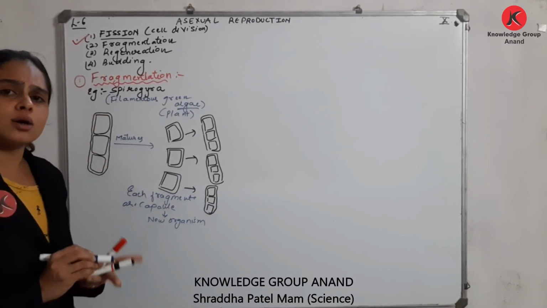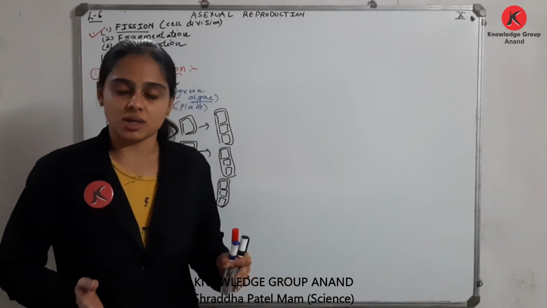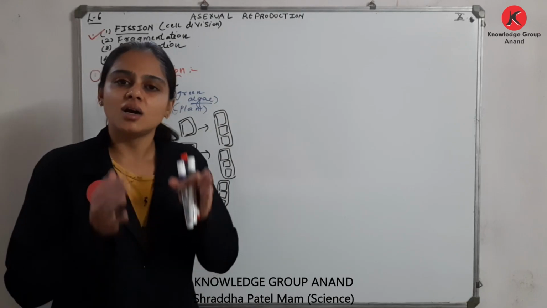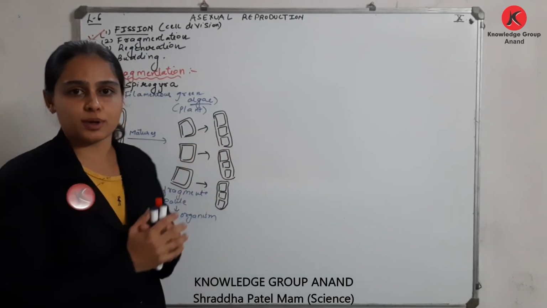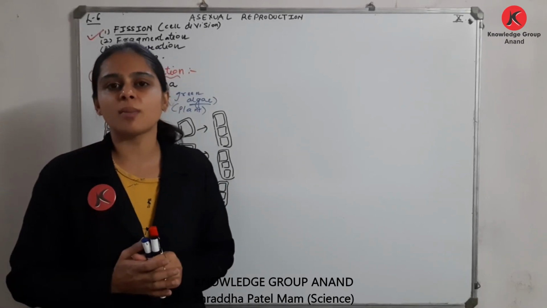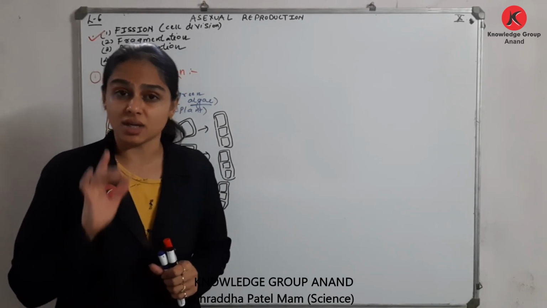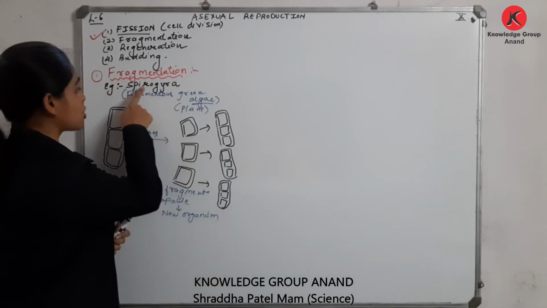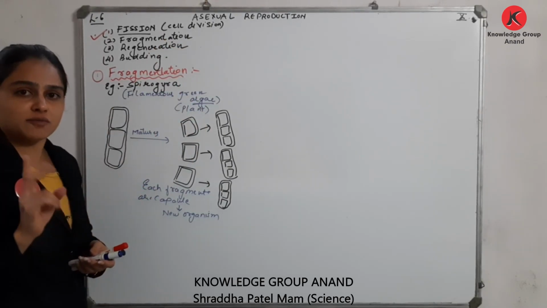Now if you are talking about multicellular organisms with a more complex body structure, then they have developed certain specific ways of doing this kind of reproduction. What did we talk about here? Multicellular organisms with simple organization. Fit the example: that is Spirogyra. So this is your fragmentation. We are done with the second one.